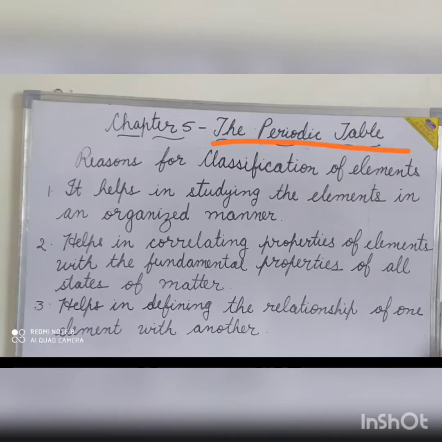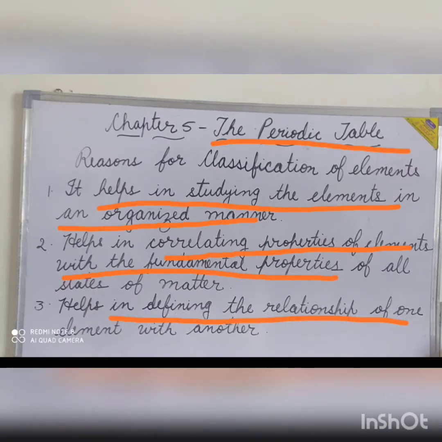So the reasons for the classification of elements can be stated as: it helps in studying the elements in an organized manner. It helps in correlating properties of elements with the fundamental properties of all states of matter. It helps in defining the relationship of one element with another.